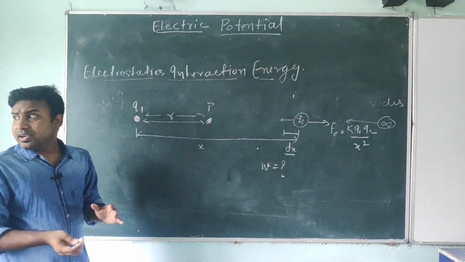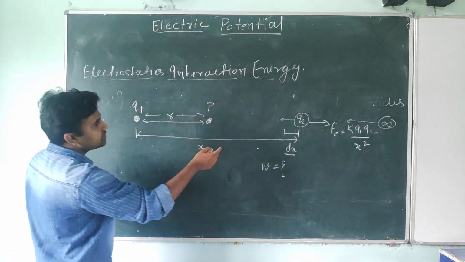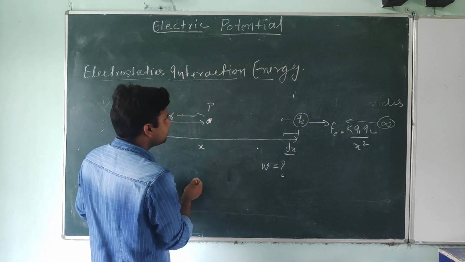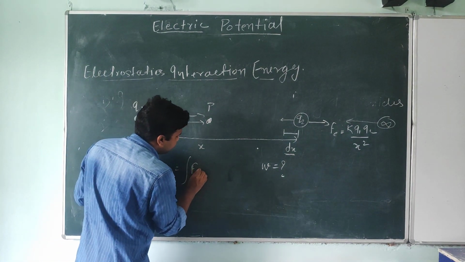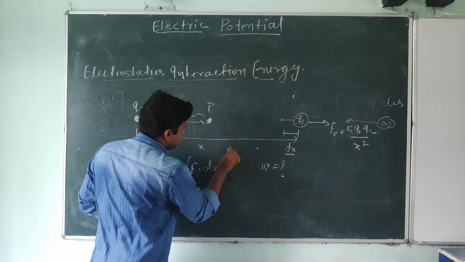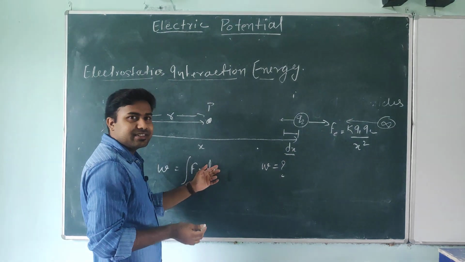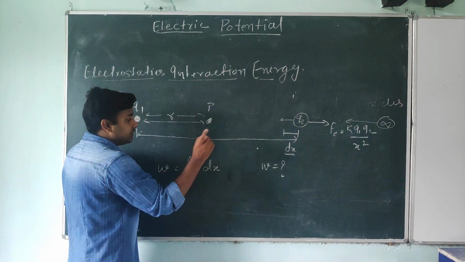How do you define the work done by the external agent? W equals F dot dx. Generally we write ds for displacement, but I have written dx.